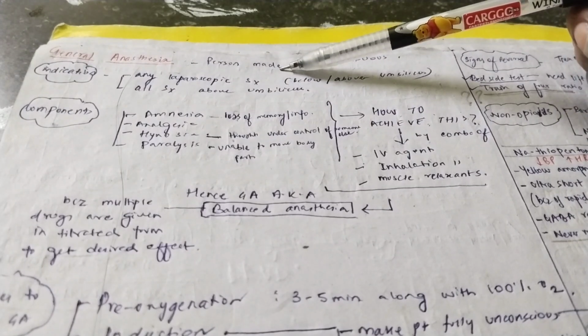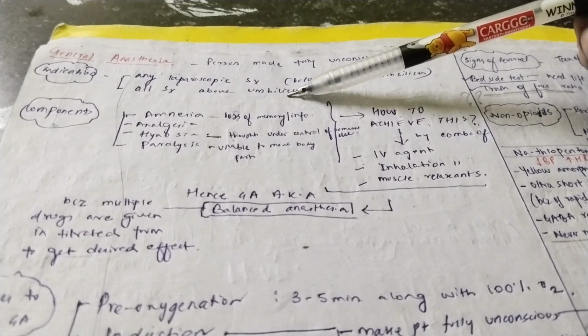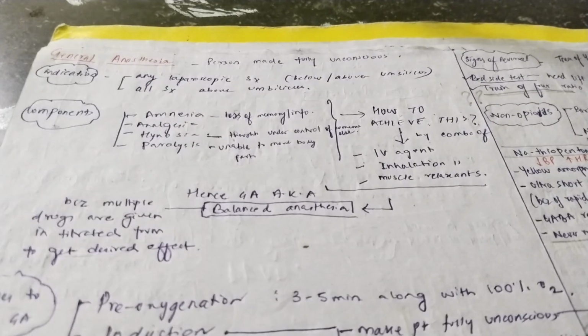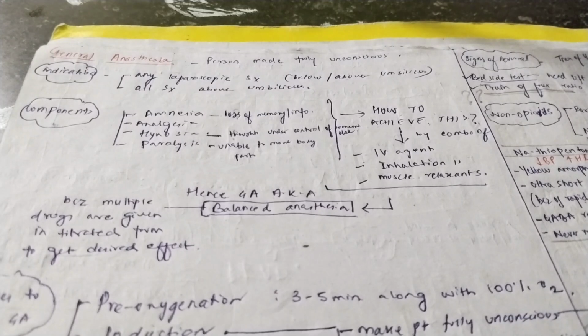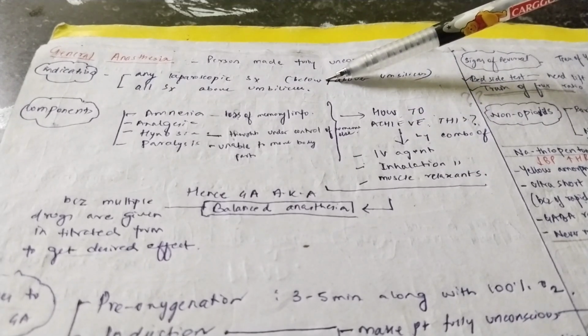Any laparoscopic surgery, whether it is below umbilicus or above umbilicus, you will give general anesthesia. And in all the surgeries above the umbilicus, we give general anesthesia. Clear? If you just want to revise, when do we give spinal anesthesia? Any surgery below umbilicus which is short duration. When do we give epidural anesthesia? Any surgery below umbilicus which is long duration. And general anesthesia is all the surgeries above umbilicus. Second is any laparoscopic surgery.